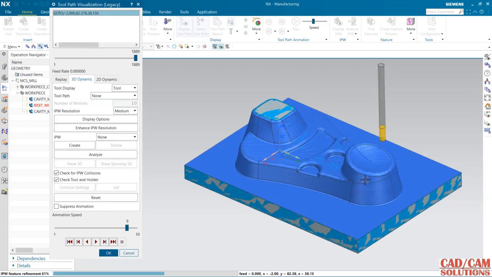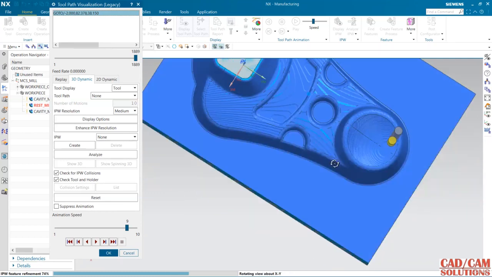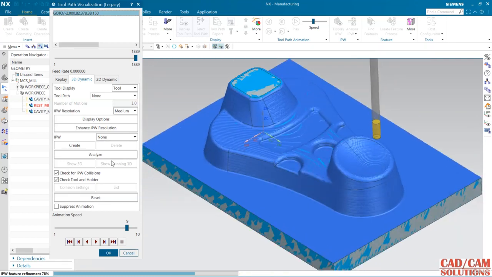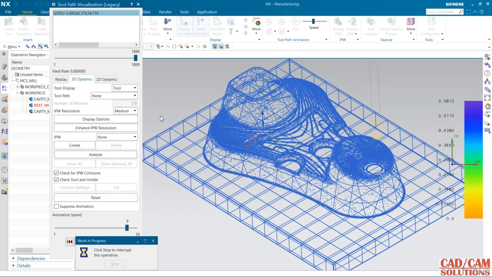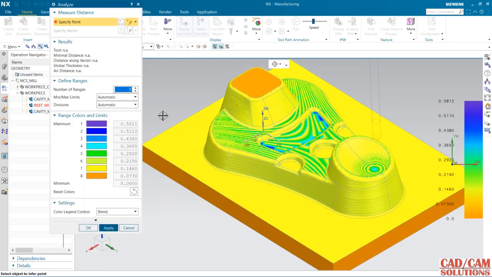Now I want to check the material left over this phase. So here we have this analyze, IPW. Under this IPW section, this is my IPW. I want to check, so click this analyze, and this color contour is representing the material.